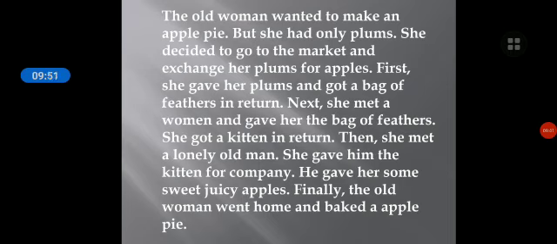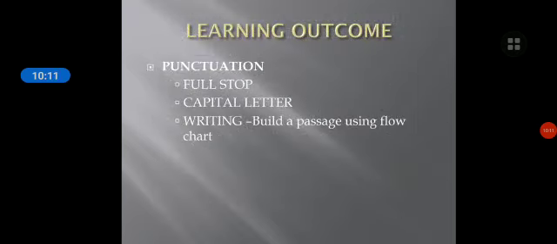Okay, children? So this is the way how you are going to write. Using the simple sentences, you are going to add first, then, next, finally. So you have to frame, using these words, you have to make a passage. Okay children, so in today's class we have learnt about the punctuation, where to use a full stop and where to use a capital letter, and how to build a passage.